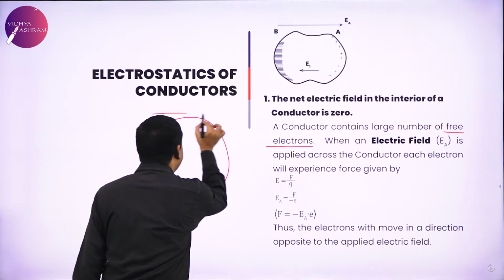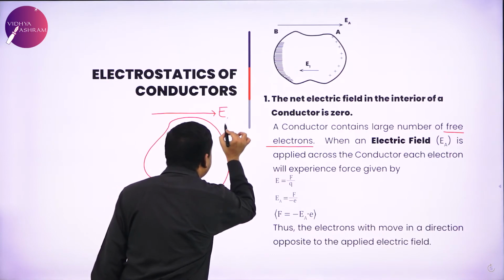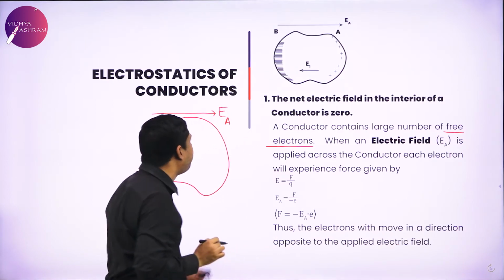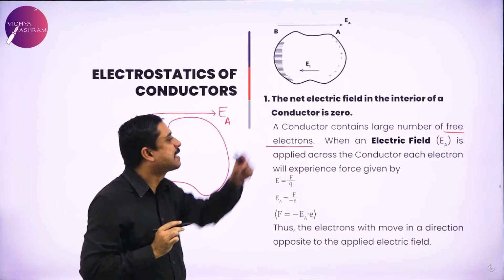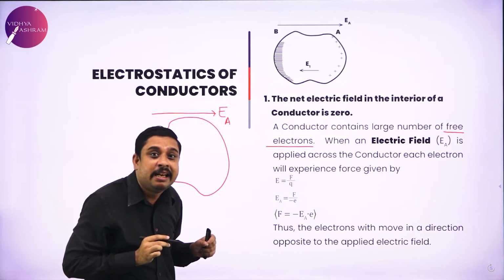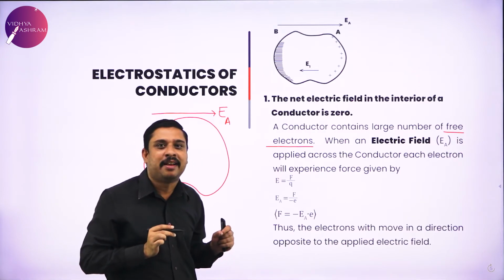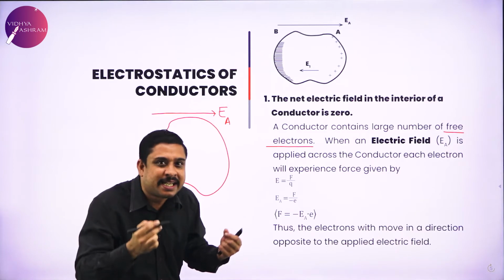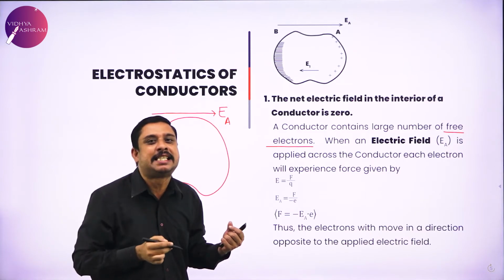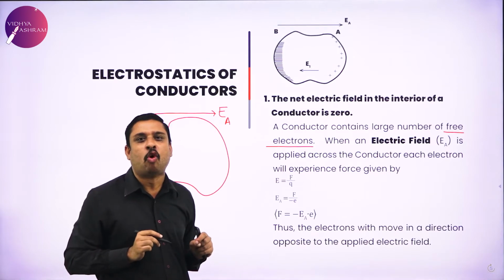Now what I do is, I will apply an electric field to this conductor. I am applying an electric field to that conductor. How do I apply an electric field? Beautifully, in the next chapter you will know, connect it to a battery, a source.